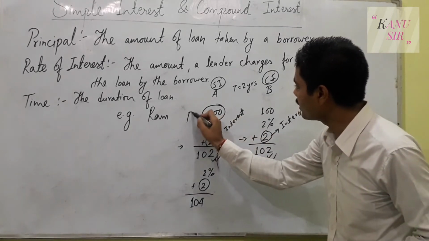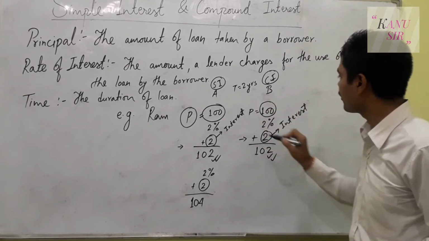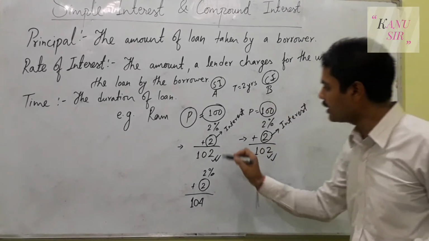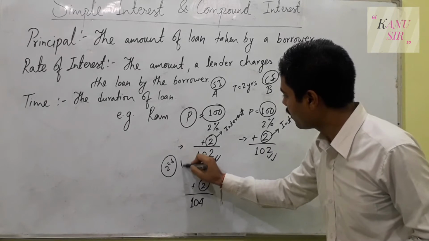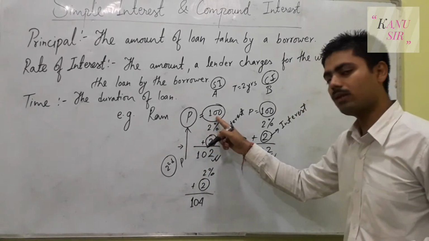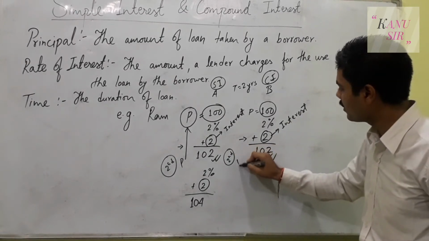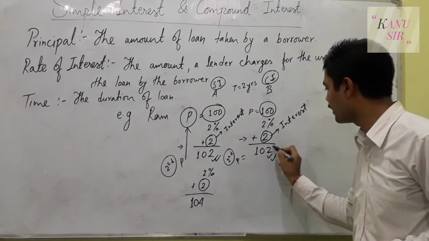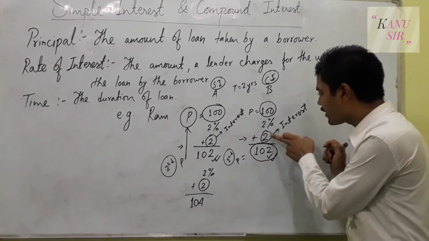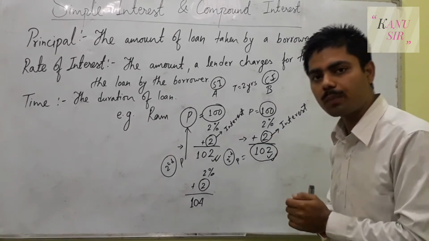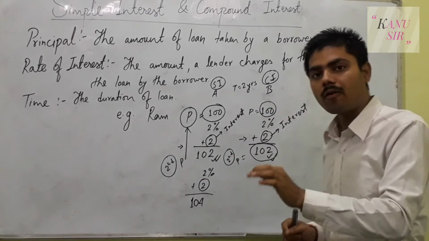Now, previously in the first case, the principal was 100 for the first year, even in the second case. But after the first year, in the second year, the principal was again the same amount, 100, but in the second case during the second year the principal will not be 100 anymore, the principal will become 102. Why is this so? Because that 2 extra amount of interest which he has to pay, he hasn't paid back to the person B at the end of the first year.